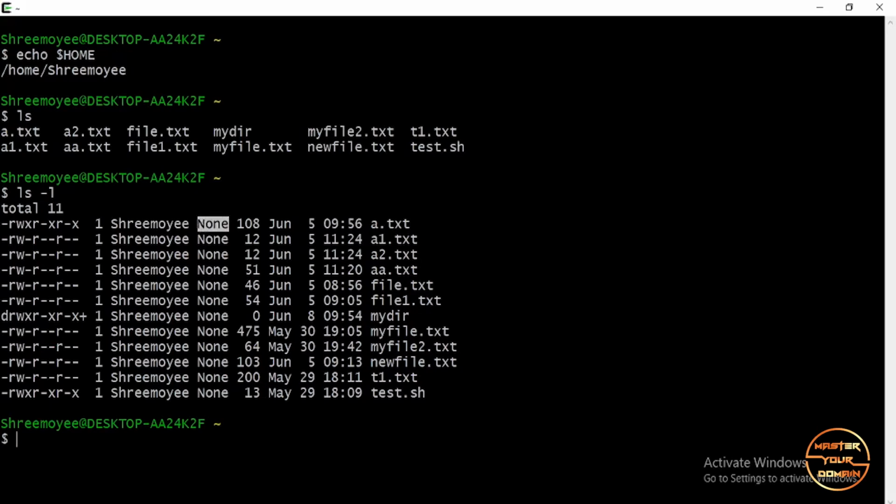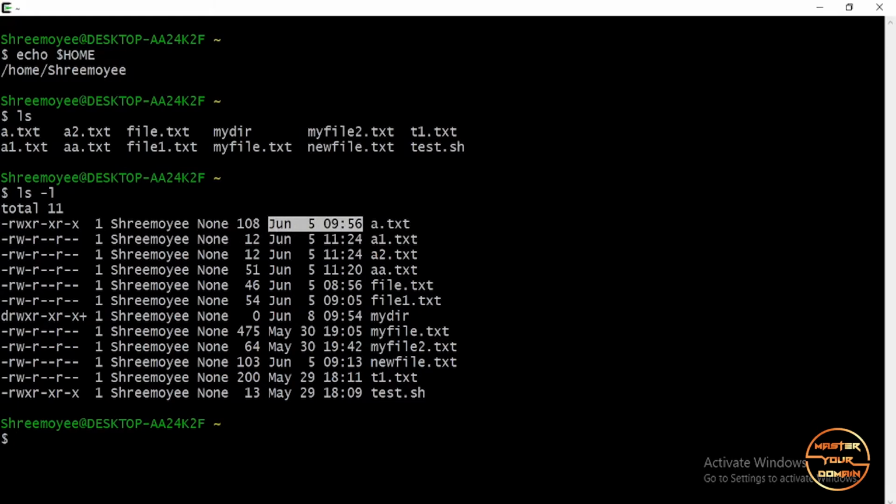Every user in Unix is associated with a group. I shall talk about this group later again. And then how many bytes the file is consuming in memory, and then the time and date when the file was created, like this file was created on 5th June at 9:56 am, and the name of the file.